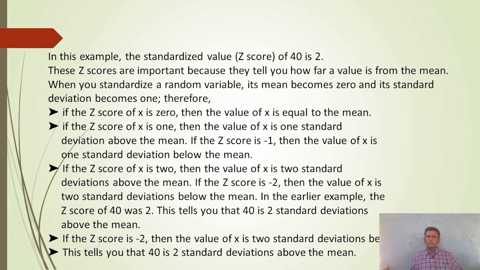If the z-score is minus 1, then the value of x is 1 standard deviation below the mean. If the z-score of x is 2, then the value of x is 2 standard deviations above the mean. If the z-score is minus 2, then the value of x is 2 standard deviations below the mean. In the earlier example, the z-score of 40 was 2. This tells you that 40 is 2 standard deviations above the mean.